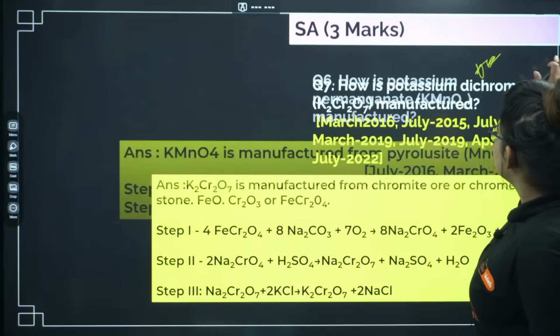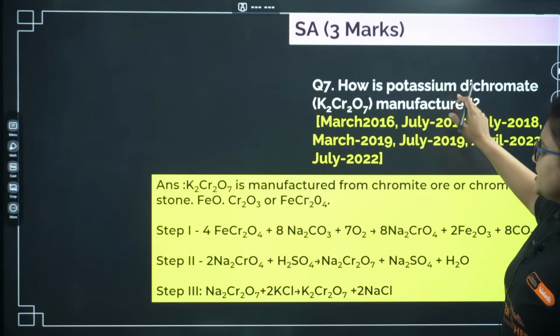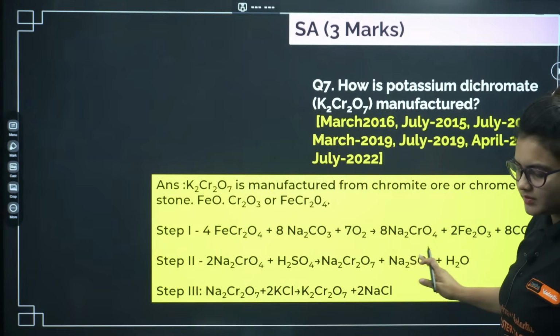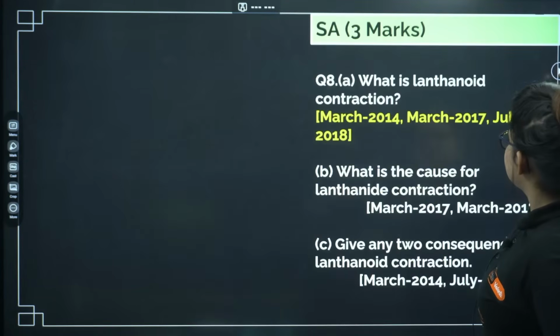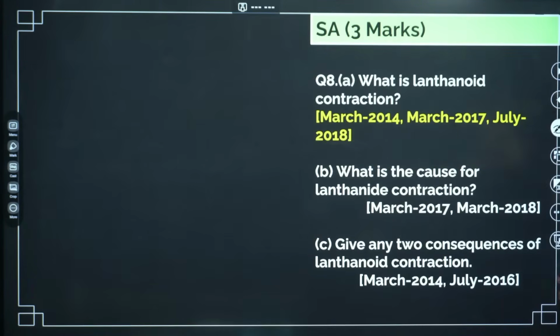Let's go. How is potassium dichromate manufactured? That is also an important problem. Okay, let's go ahead. What is lanthanoid contraction? I guess you also know it is a must-do question. What is the cause of lanthanoid contraction? Give any two consequences of it.